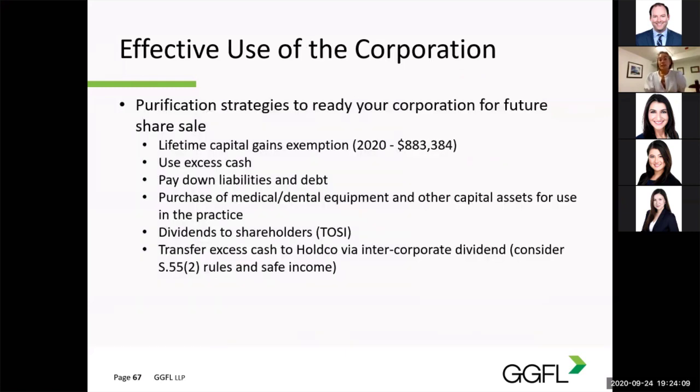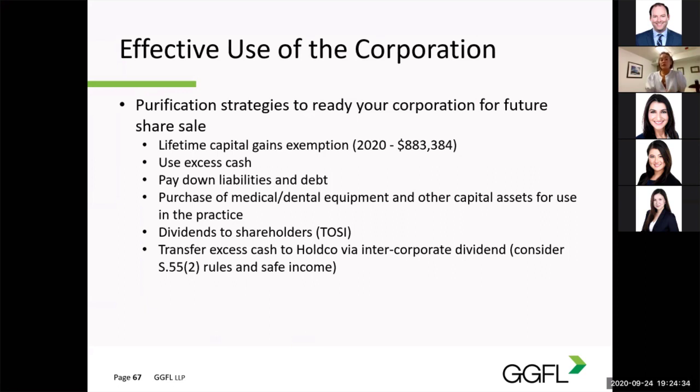Some methods to use the excess cash and to keep it from accumulating are 1, to pay down liabilities and debt. 2, use cash to purchase medical equipment, dental equipment, or other capital assets that are used for the practice, so active assets. Keep in mind that the asset value test only looks at the value of the assets, not the net assets. So liabilities or debt of the corporation isn't considered.